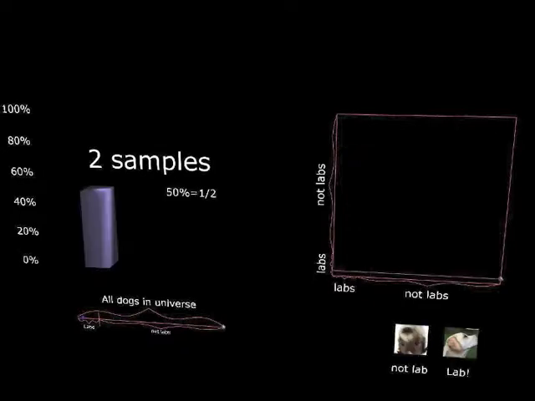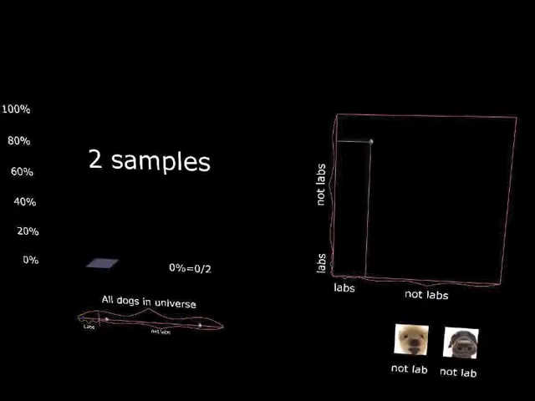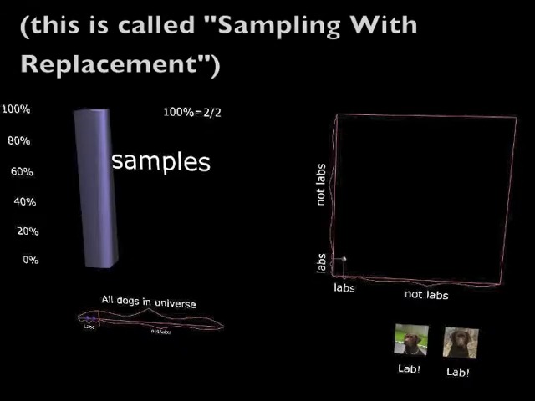And so that's what picking 2 samples is like. It's like throwing a dart, but instead of throwing a dart onto a line, you're throwing a dart onto a real dartboard, okay? The horizontal component tells you which dog you picked, and the vertical component tells you which clone dog you picked. That's what picking 2 dogs is like. That's what randomness is when you have 2 samples.